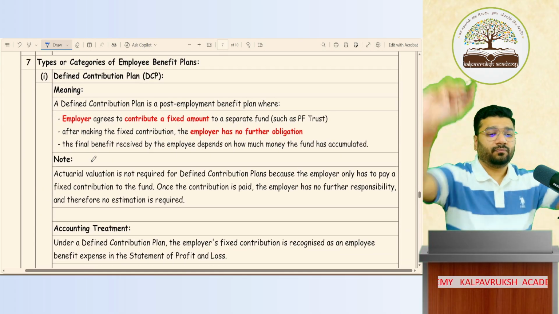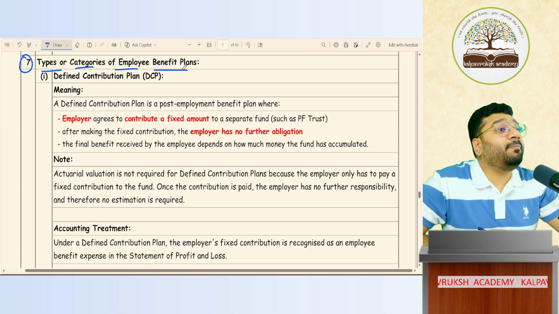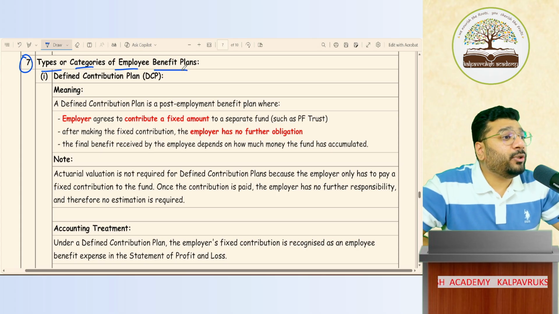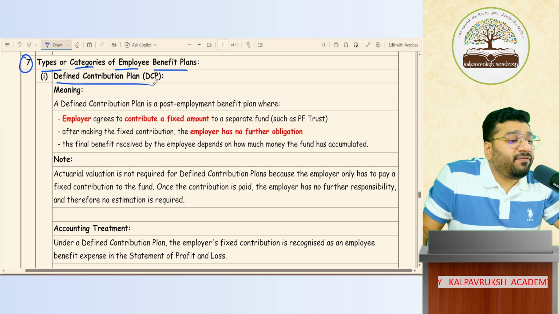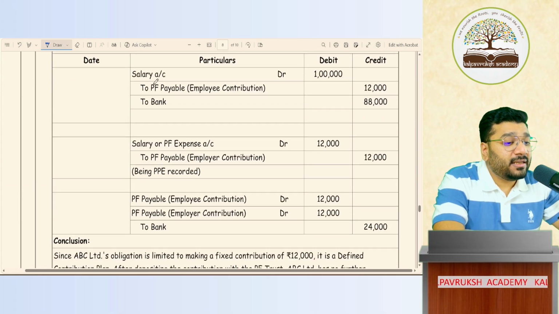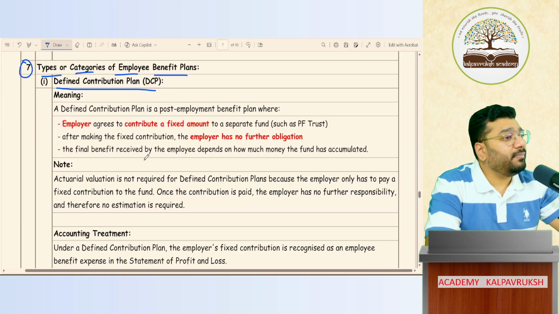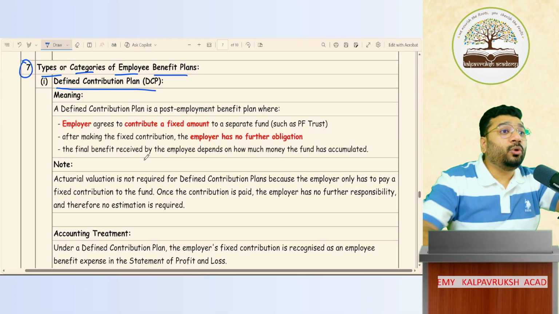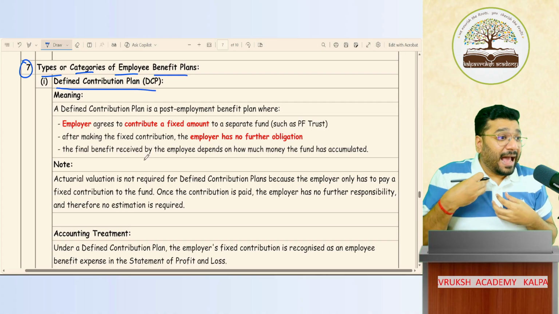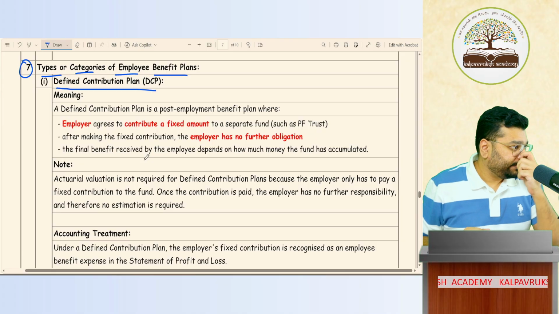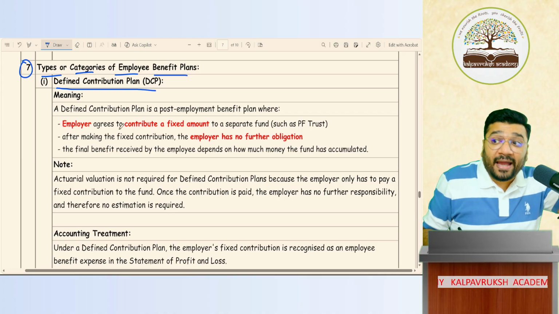Now, point number 7. Types or categories of employee benefit plan. There are 2 types of plan that you can adopt as an employer. One is called defined contribution plan. Another is called defined benefit plan. Any difficulty? Name you understood. There are 2 terms that I've introduced right now. One is called defined contribution plan. It means in this plan, as employer, I'm going to contribute something. Every month, every year, I'm going to contribute something. So this plan is called defined contribution plan.